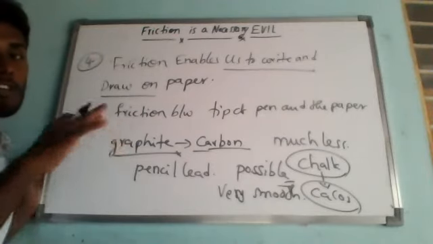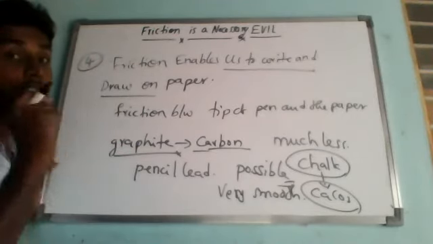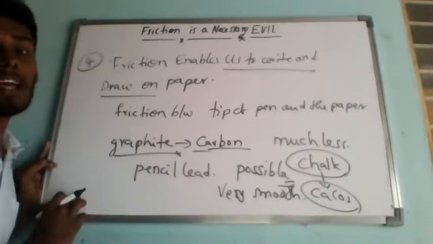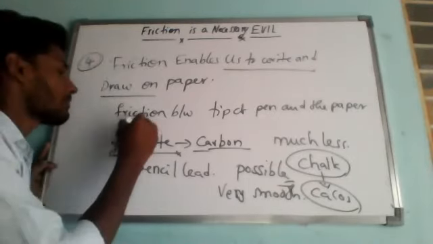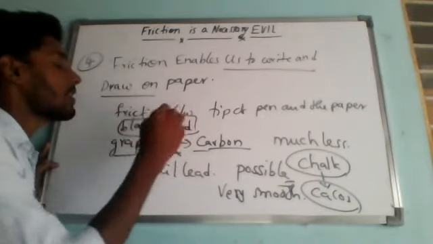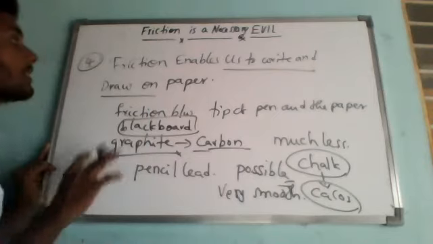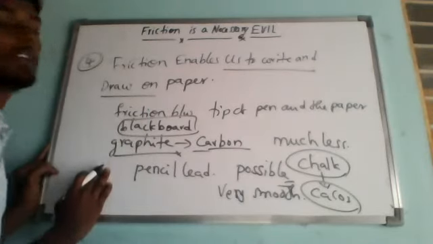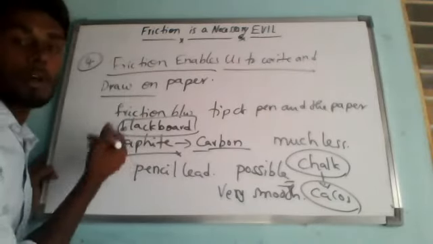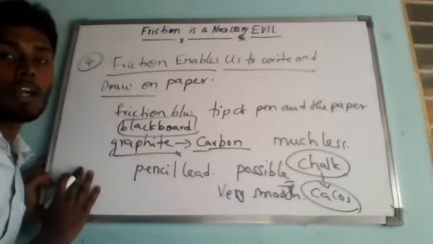So the rough surface of the blackboard rubs off some chalk particles, which stick to the blackboard and appear as writing on the blackboard. That is the reason why we are able to write on a blackboard. So this is the fourth advantage of friction: friction enables us to write and draw on paper or on any kind of blackboard.